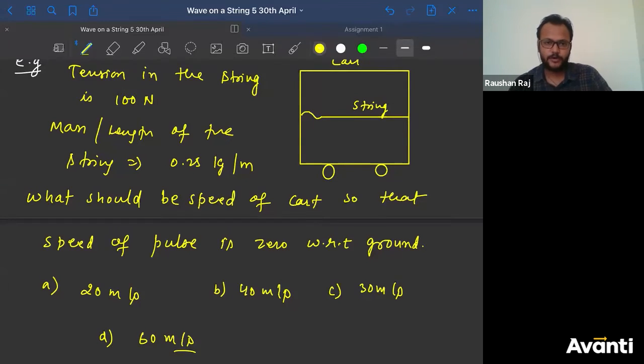It is very easy, children, very easy. Tension in the string is given to us as 100 Newton. Mass per unit length of the string is 0.25 kg per meter. What should be the speed of the cart so that the speed of the pulse is 0 with respect to the ground? What should be the speed of the cart?